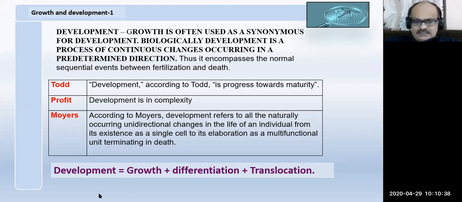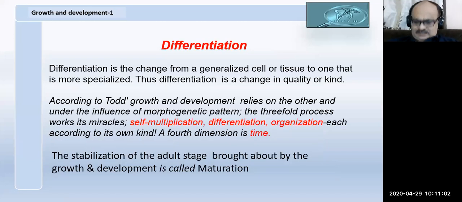So development consists of three things. One is growth, or self-multiplication. Next is differentiation, and translocation, maturation or organization, whatever you call it. These differentiated structures move to different spaces and develop into different structures. These three make up what is called development.